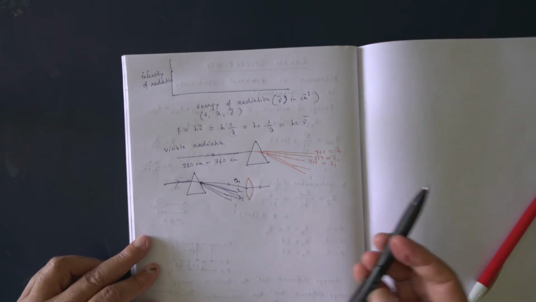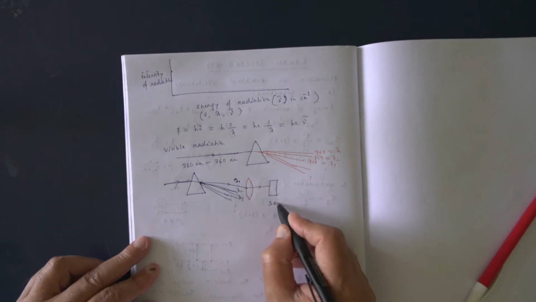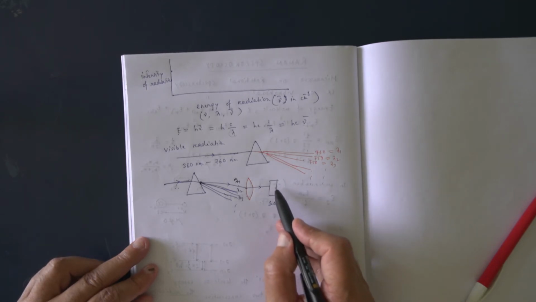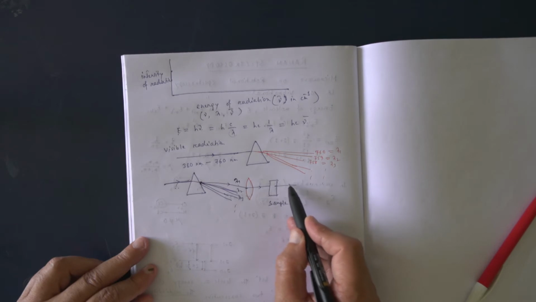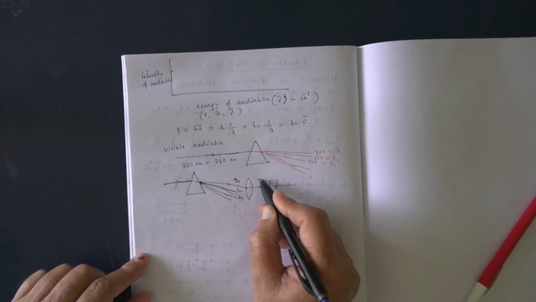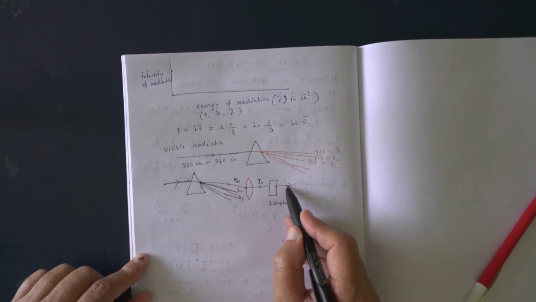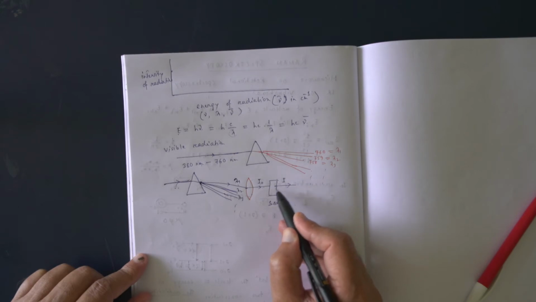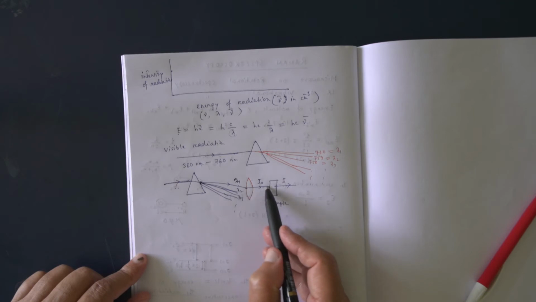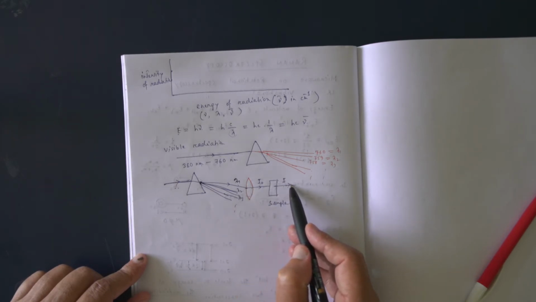Then this is allowed to fall on this sample. This is the sample, this is the molecule. Then what do we do? We measure the intensity before absorption, and we measure the intensity after passing through the sample. This is the intensity of radiation before passing through the sample, and this is the intensity of radiation after passing through the sample.